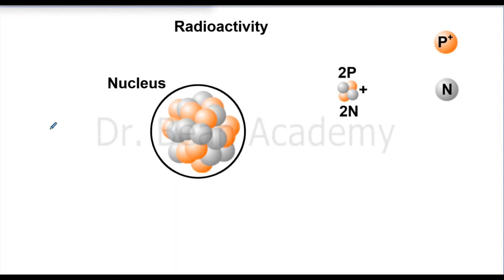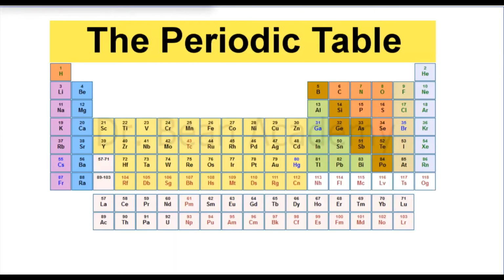Before answering this question, let me show you the periodic table. So this is the periodic table and it gives you some information. All the elements with atomic number greater than 83. Here you can see that atomic number 83 means this element has 83 protons in the nucleus.